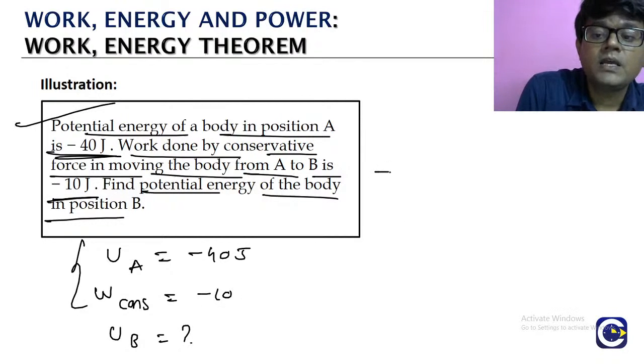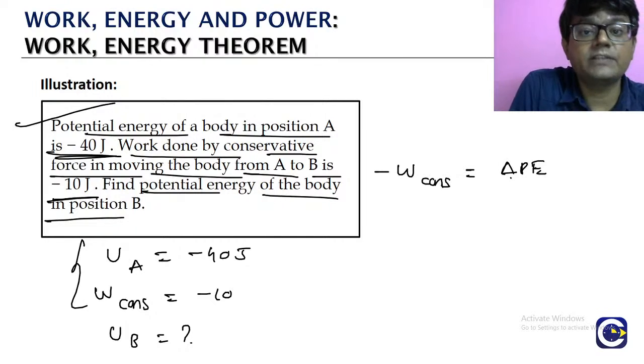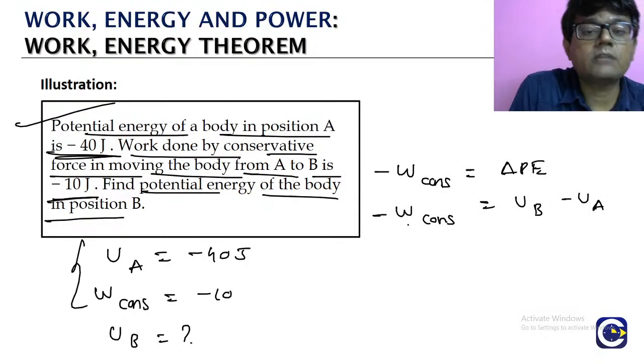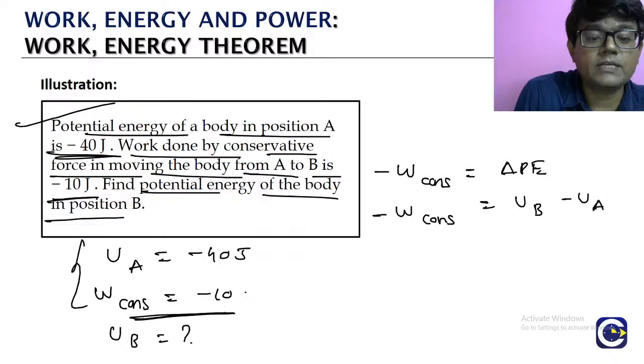Remember, negative of work done by the conservative force is equal to the change in the respective potential energy. That is how potential energy is defined. So change in potential energy means final value minus initial value. Okay. So negative of work done by the conservative force is equal to UB minus UA. What is the work done by the conservative force? Minus 10 joules, right? So it will go here.